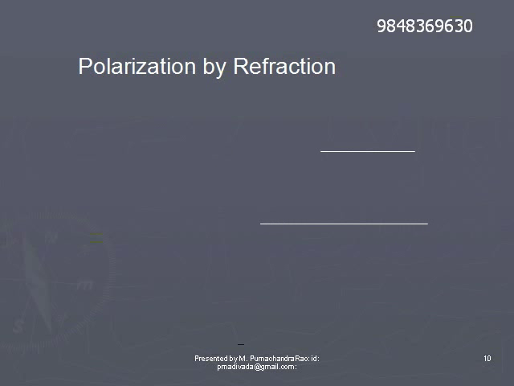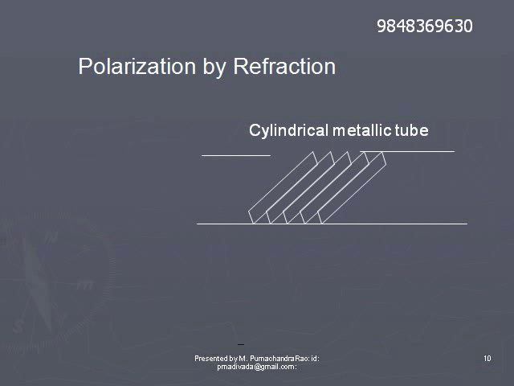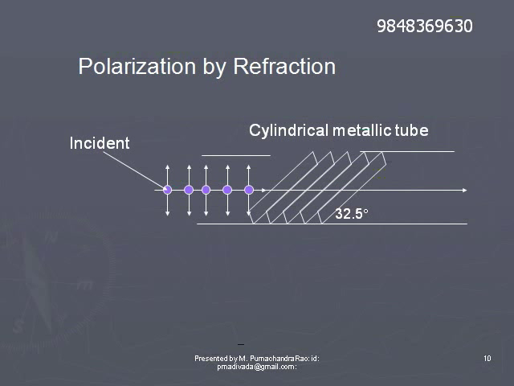In the case of reflection, the beam will be polarized at a particular angle of incidence. If glass is the reflecting surface, then the angle of incidence for which the reflected beam is completely polarized is 57.5 degrees. Now we use this condition for producing polarization by refraction.